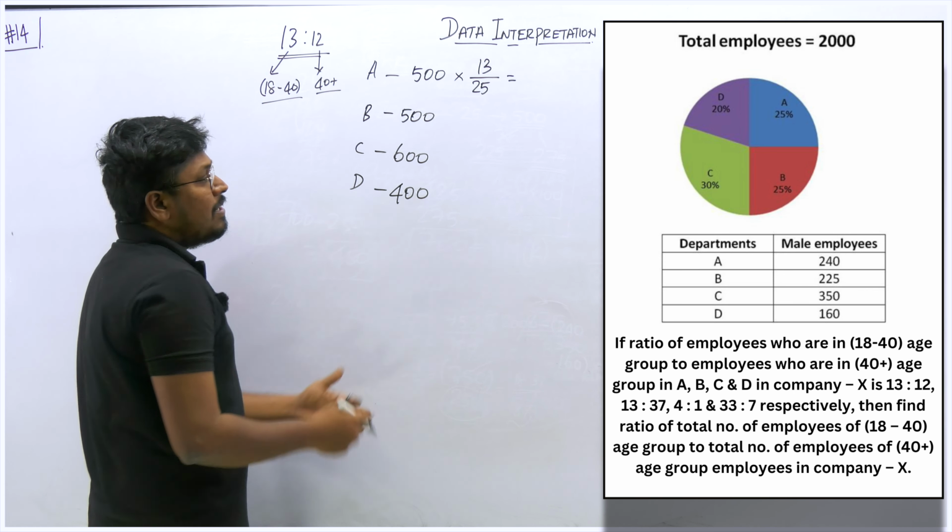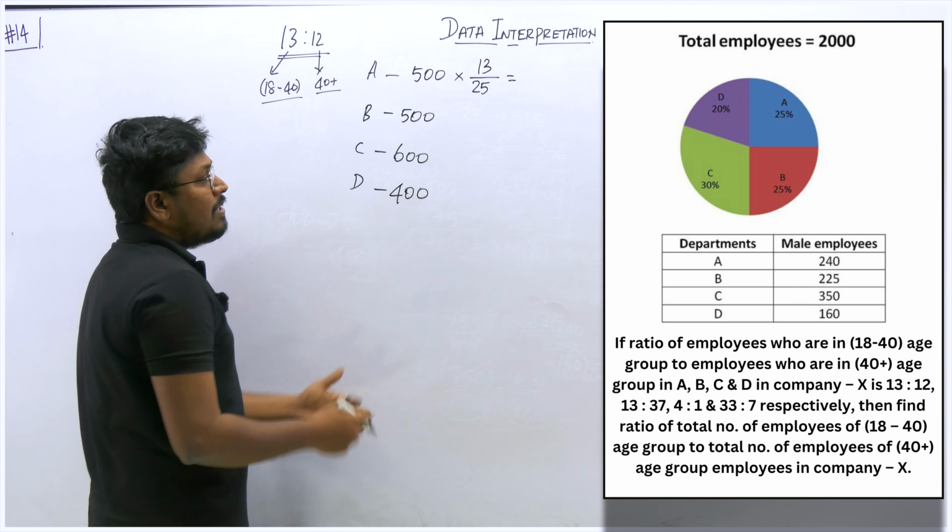So 33 divided by 33 plus 7 will be 40. So that gives 330. Yes. So these are the totals, right? Let me add all the values. So 0, 8, 3, 6, 12. Again a 0, 1, 4, 7, 8, 9, 10, 11, 12, right? So 1200. So 1200 will be the total number of employees in the age group of 18 to 40.